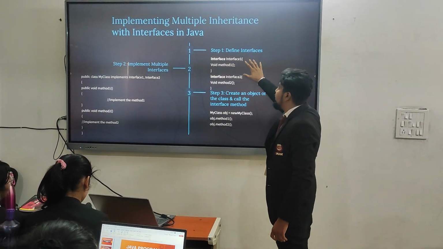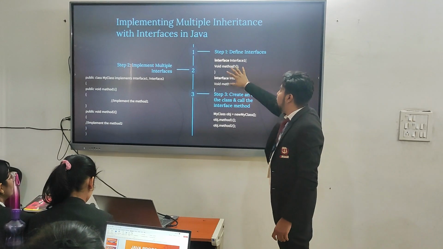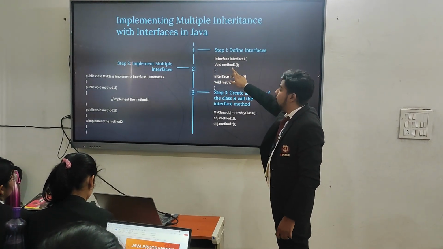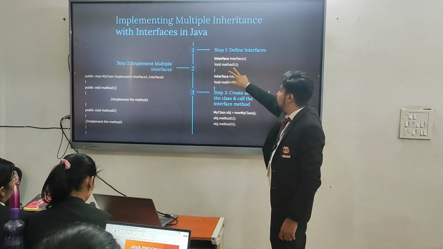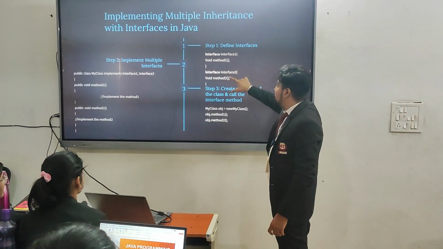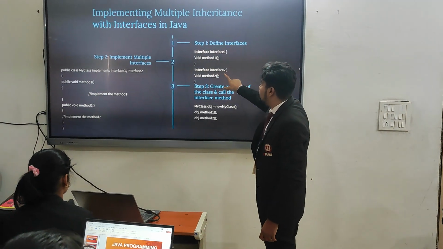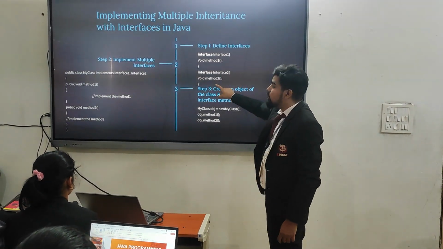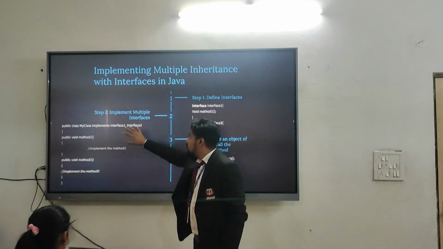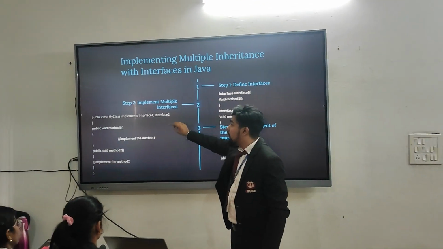First we define the interface by using the interface keyword and the interface name. In this we have one method, that is method 1, and this method is an empty method. And the second interface is interface 2, which has method 2, and this is also an empty method. The second step will be implementing multiple inheritance in a class.